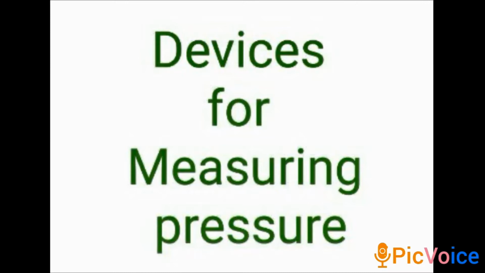A U-tube manometer, an open tube manometer, is the simplest type of pressure gauge which measures the pressure.